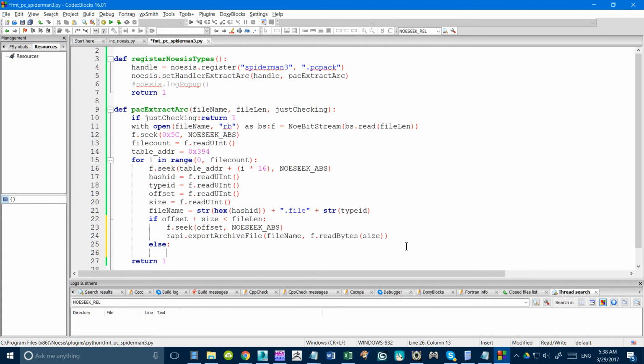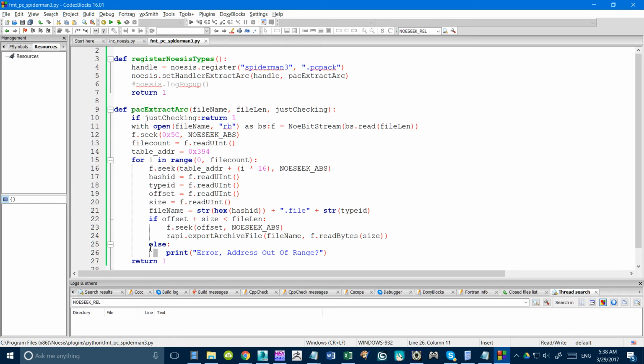Else print, I guess we just put error, address out of range. Cool.